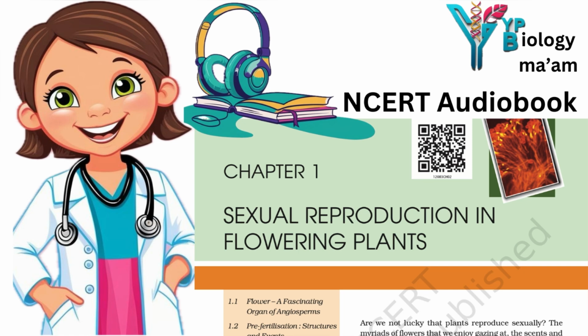Mature dicotyledonous embryo has two cotyledons and an embryonal axis with epicotyl and hypocotyl. Embryos of monocotyledons have a single cotyledon. After fertilization, ovary develops into fruits and ovules develop into seeds. A phenomenon called apomixis is found in some angiosperms, particularly in grasses. It results in the formation of seeds without fertilization. Apomixis has several advantages in horticulture and agriculture. Some angiosperms produce more than one embryo in their seed. This phenomenon is called polyembryony.